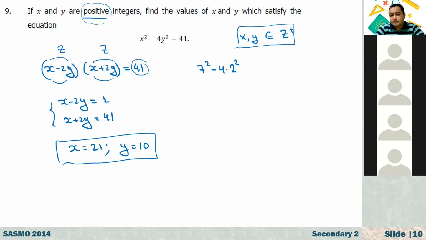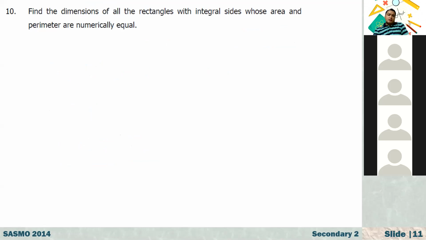But why can't we write it as a decimal? No, because it says integers. If they say just real numbers, at that time this equation has infinitely many solutions. Thank you. That's why if it's integer, there is only one solution. If it is a positive integer, or if it is a negative integer, at that time a bit more.